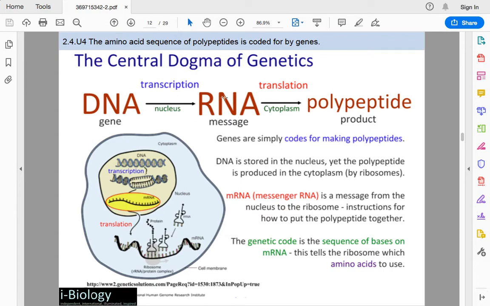The RNA leaves the nucleus and goes into the cytoplasm. And then we have the process of translation to form polypeptides or proteins. Everything happens in the cell. As you can see, DNA, transcription, we have RNA in the nucleus. Then that mRNA exits the nucleus and goes into the cytoplasm, and thanks to the ribosomes, polypeptide formation is carried out.